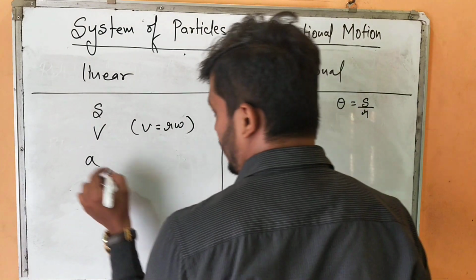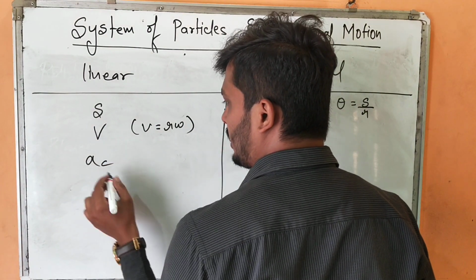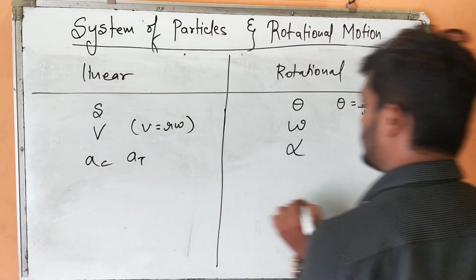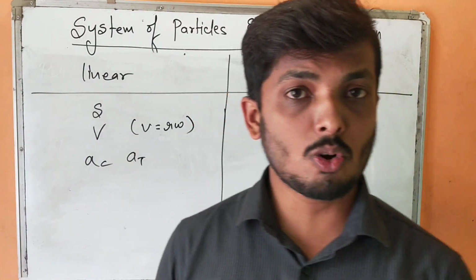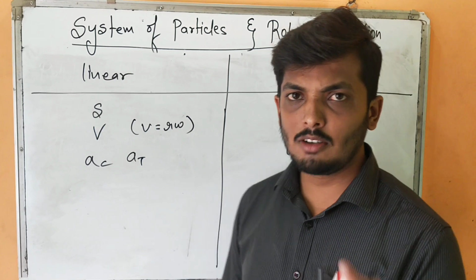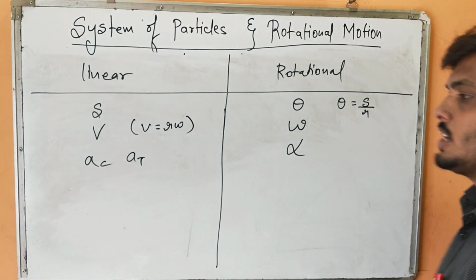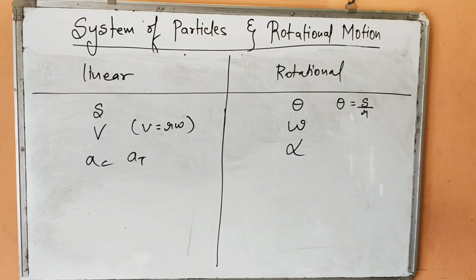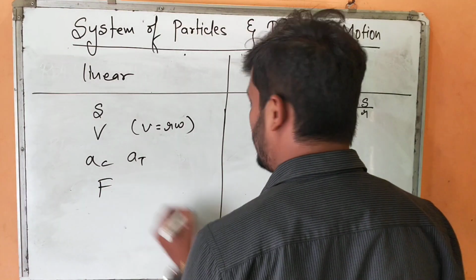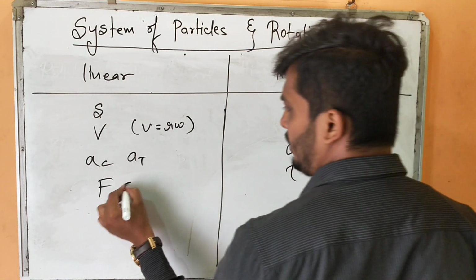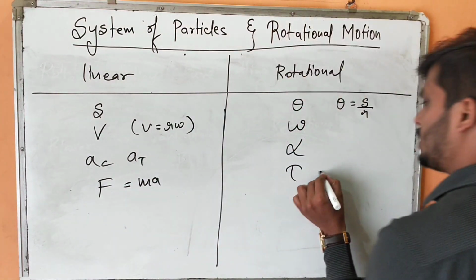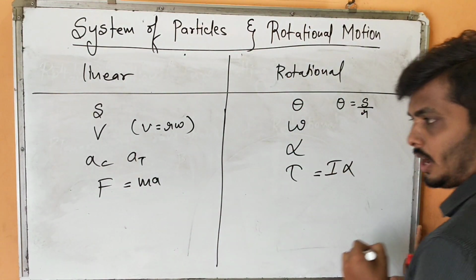Here you have actually studied two types of acceleration, centripetal acceleration and tangential acceleration. Similarly here you are going to study angular acceleration. I hope you remember the concept in circular motion. What is angular acceleration and what is tangential acceleration? Okay, so here you have studied a linear force. Here you are going to study a torque. What is F equal to ma here? Here tau equals I alpha.